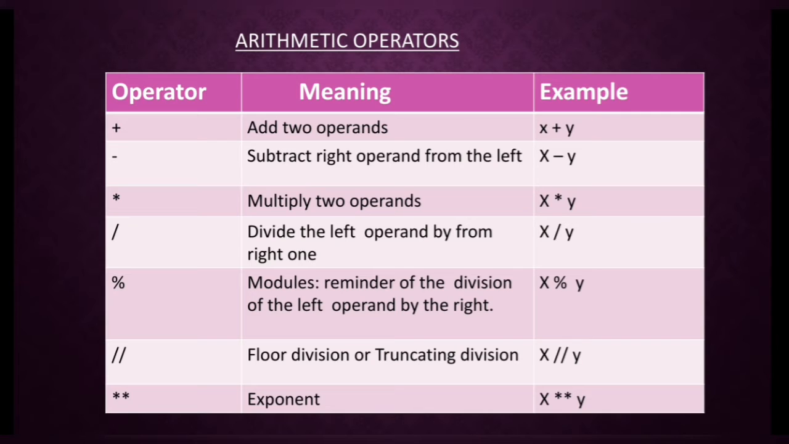Binary operators operate on two operands. The binary operators in Python are grouped into 6 types. First, the arithmetic operators. Arithmetic operators are used to perform mathematical operations like addition, subtraction, multiplication, etc. The arithmetic operators in Python are as follows: addition, subtraction, multiplication, division, remainder, floor division and exponent.